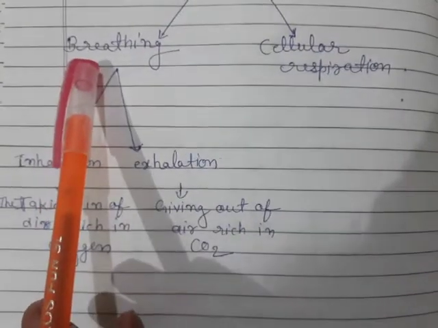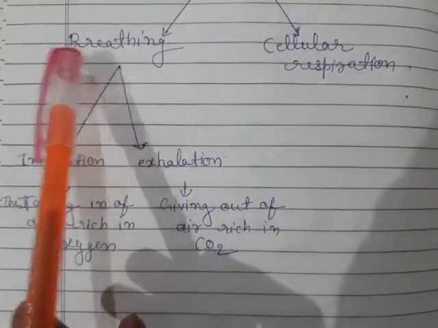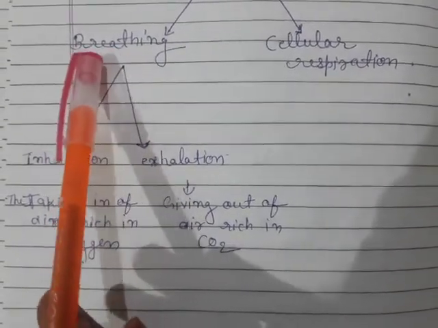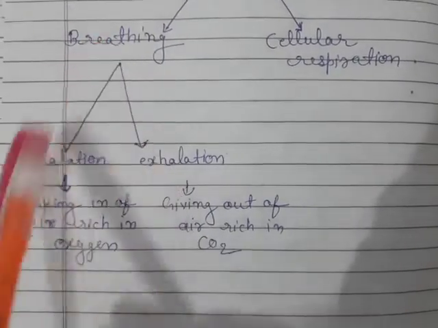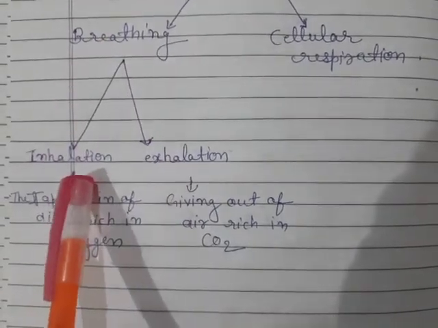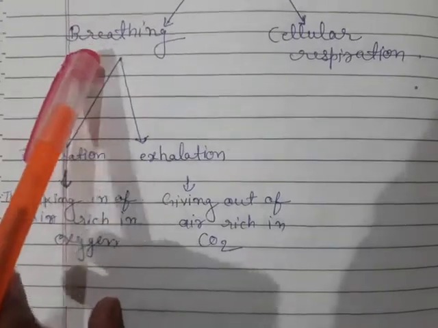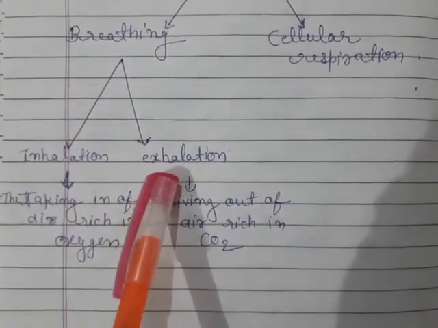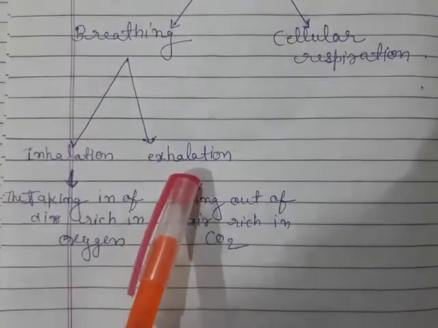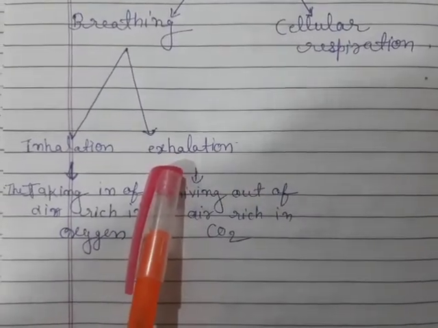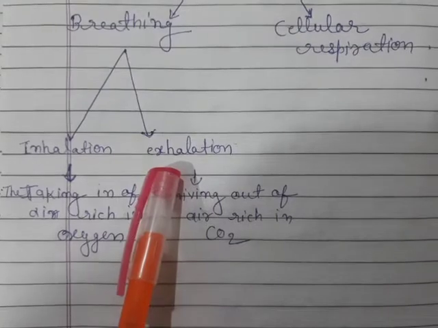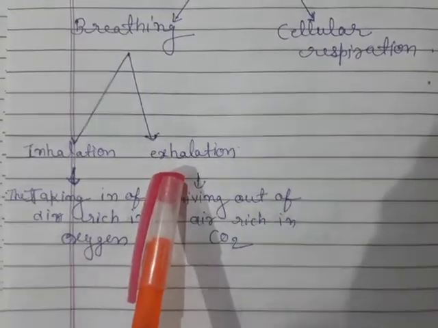In breathing, we take in oxygen, air rich in oxygen. This process is called inhalation. The second one is exhalation. In this process, giving out air rich in carbon dioxide is called exhalation.